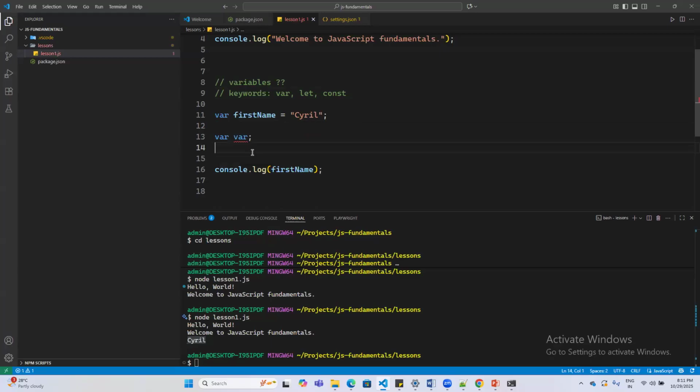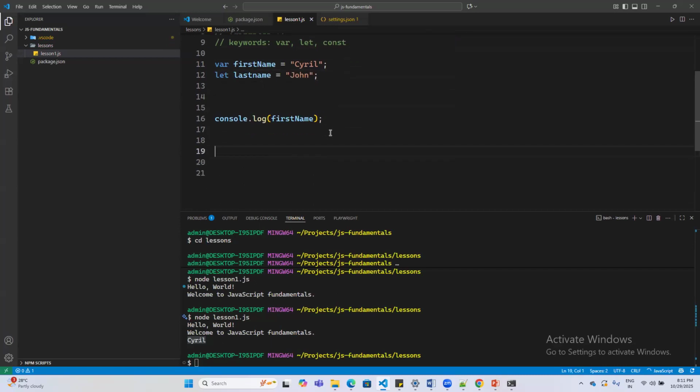Do you understand that? When I write var as a variable name, it is not allowing me, because var in itself in JavaScript is a reserved keyword. These keywords have certain meanings, and you cannot redefine the meaning of a keyword. The same goes with let and const. Just like we create a variable with var, we can create another variable with let, say a last name. That works, right? And you can create n number of variables using this kind of syntax.